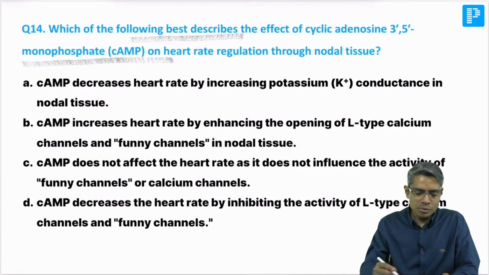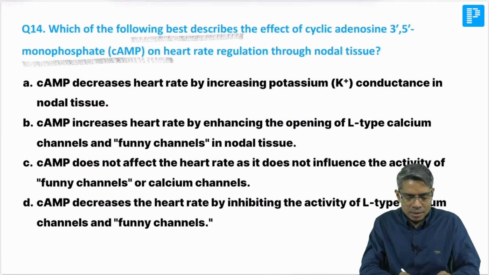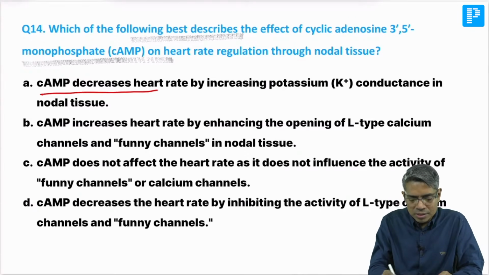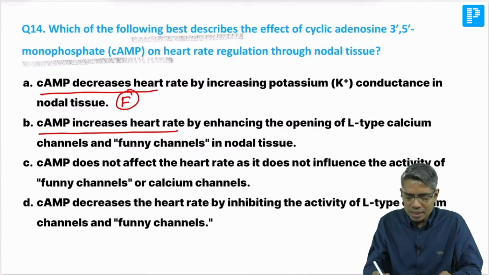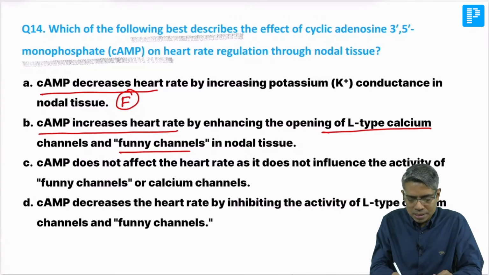So what is cAMP doing? The option says cAMP decreases the heart rate. Whenever it says decreases the heart rate, this is false. cAMP increases the heart rate, correct, by enhancing opening of the L-type calcium channel, also correct, also enhancing funny current. So this is absolutely true. The option that cAMP does not affect the heart rate is false. cAMP decreases the heart rate is also false.